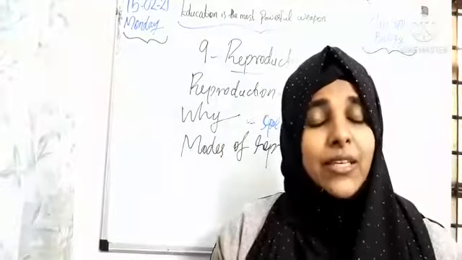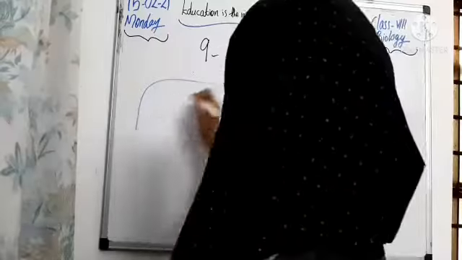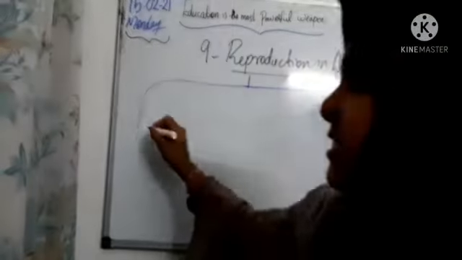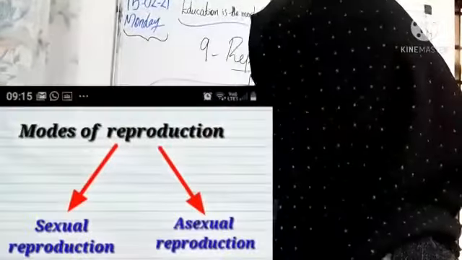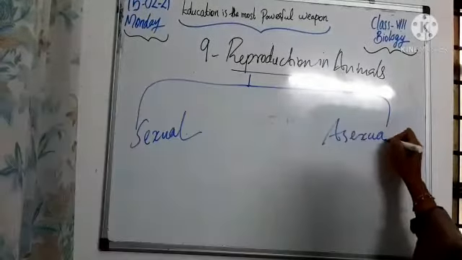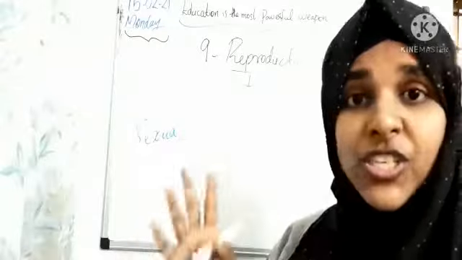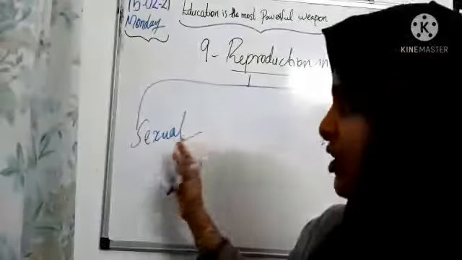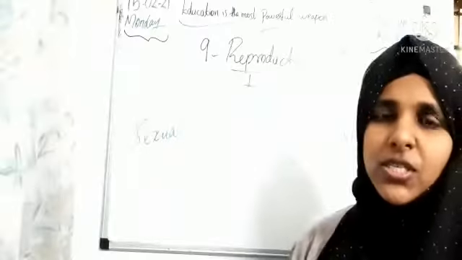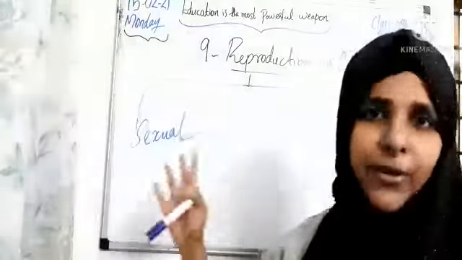Then, let's check the modes of reproduction. That means the different types of reproduction. Let's check one by one. We can classify reproduction into two. What are they, children? Sexual reproduction and asexual reproduction. Asexual is just the opposite of sexual reproduction. So reproduction is of two types, sexual and asexual. Let's check first the sexual reproduction.